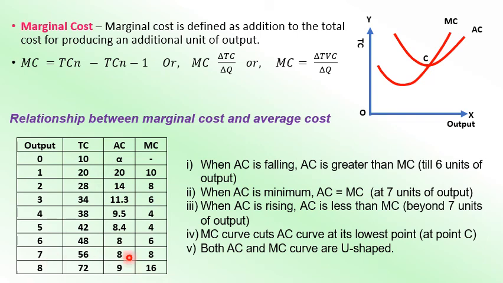Look, both are 8. This is the lowest point, and at the lowest point MC is equal to AC. So MC cuts AC at the lowest point, that is at point C, and both AC and MC curves look like a U shape. That is the relationship between AC and MC.